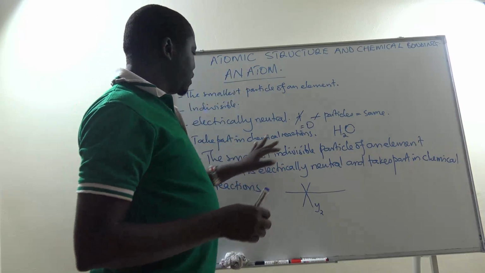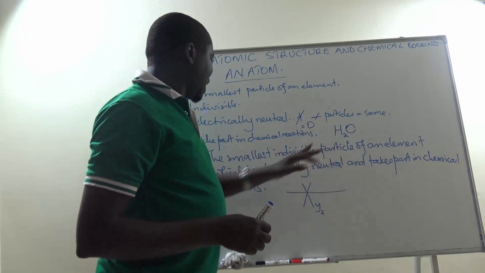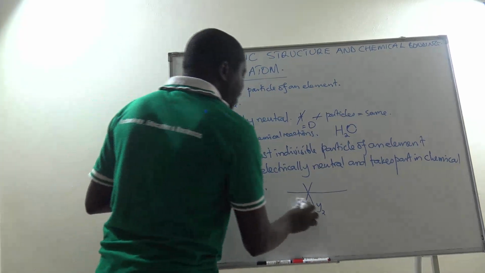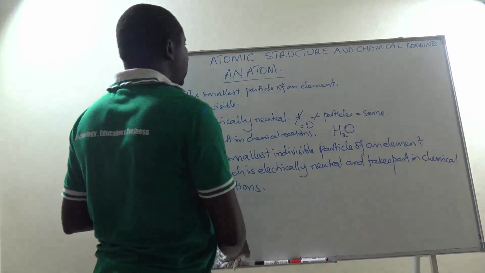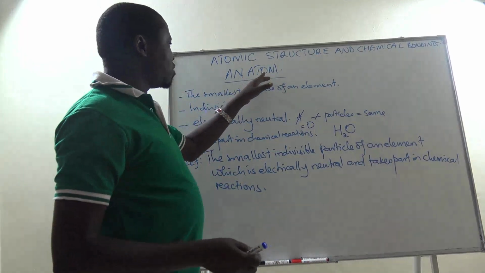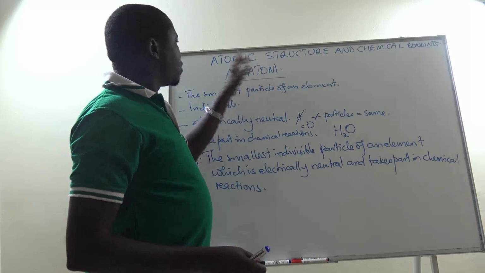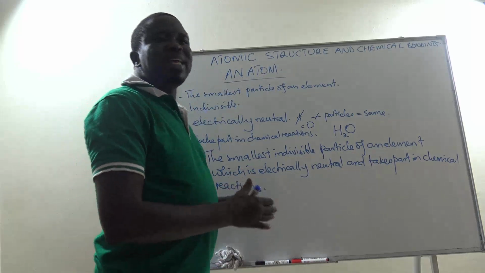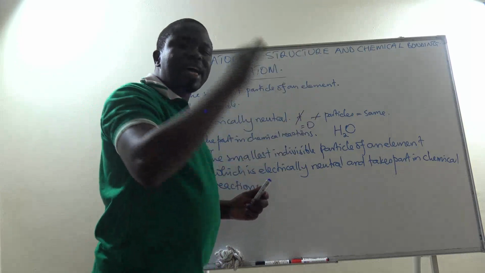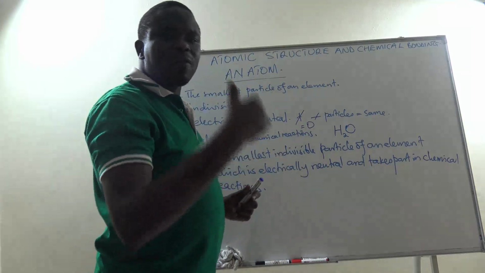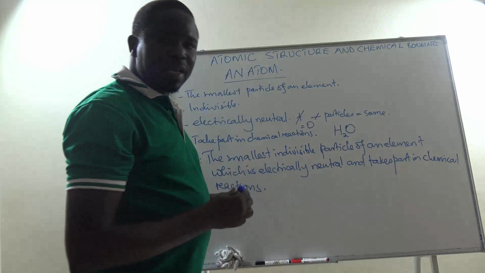That is what we call an atom: the smallest indivisible particle of an element, which is electrically neutral and takes part in chemical reactions. So that is a simple introduction to what we call an atom. After this, we are going to split an atom and see what it contains. That is going to be the structure of an atom that we are going to see, but later.